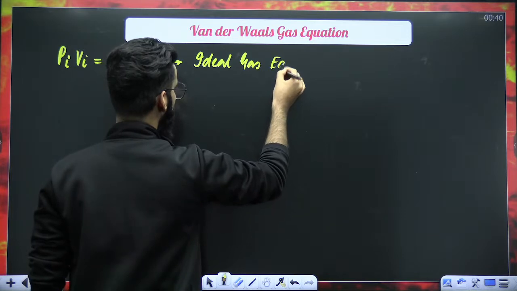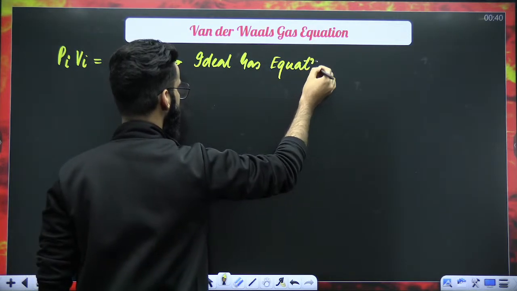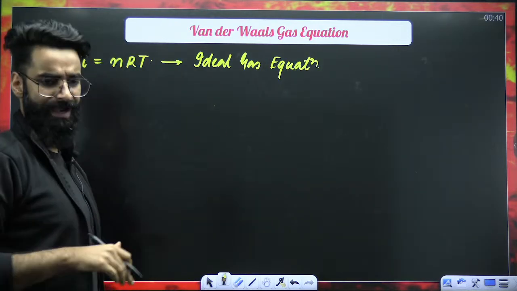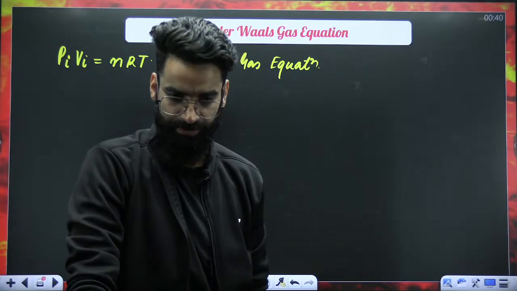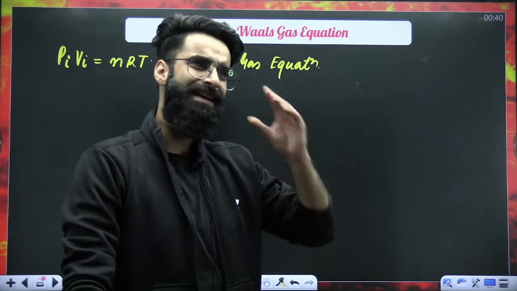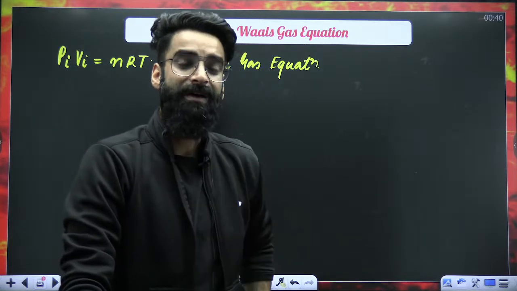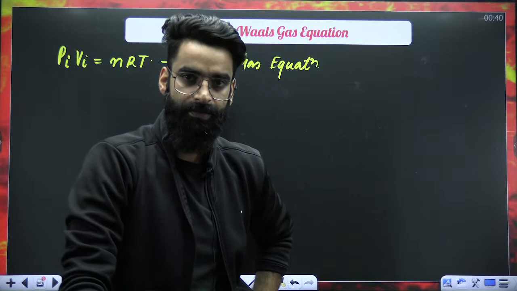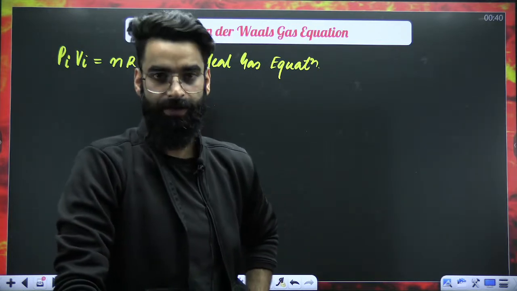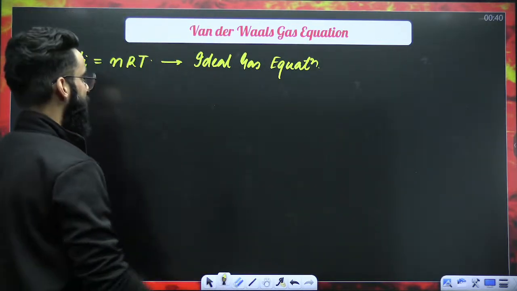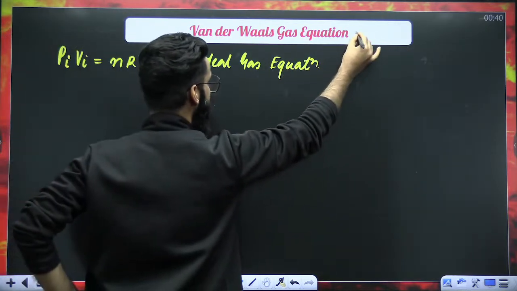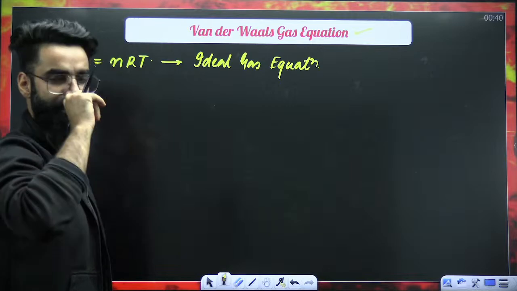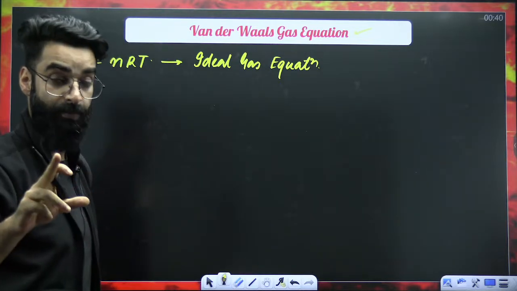Now, ideal gas equation is followed by ideal gases under all conditions of pressure and temperature. Now, which equation do real gases follow under all conditions? My dear students, real gases follow the van der Waals equation under all conditions of pressure and temperature.